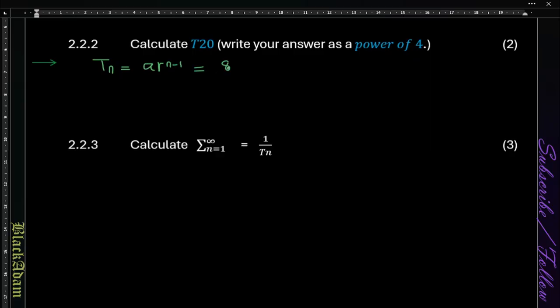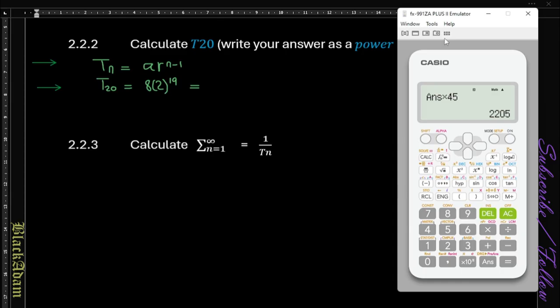Our a is 8 and our common ratio is 2, and remember that 20 minus 1 is 19, so that's going to be 2 to the power 19. Then punching in on the calculator, 2 to the power 19 multiplied by 8 gives us 4194304.